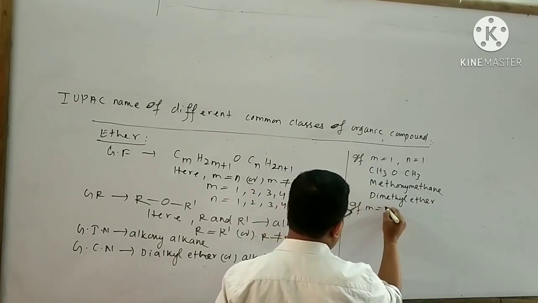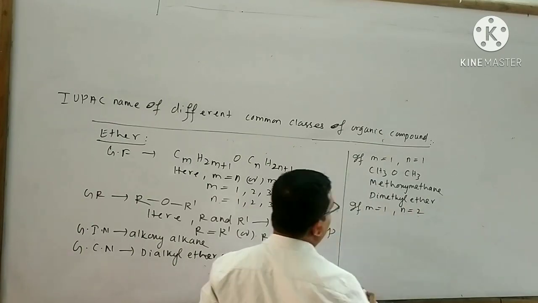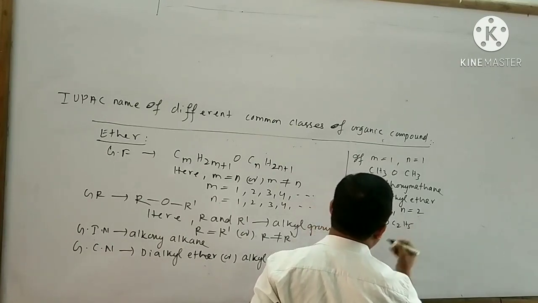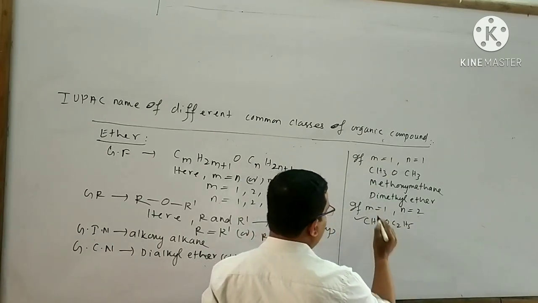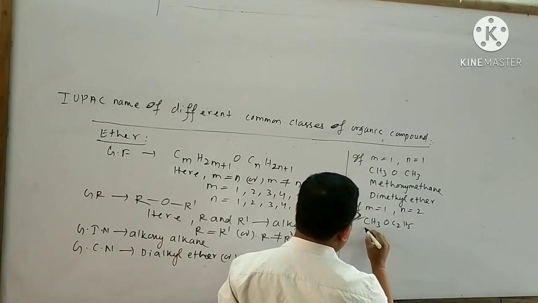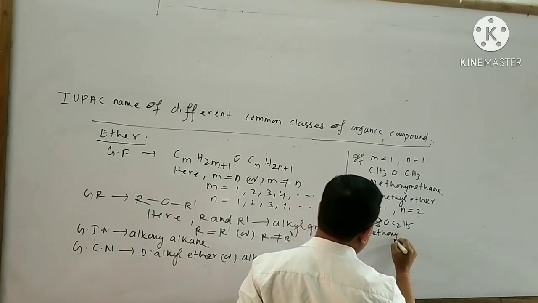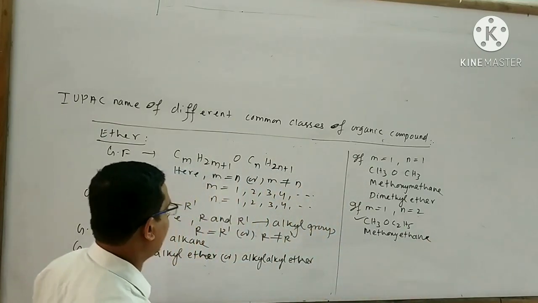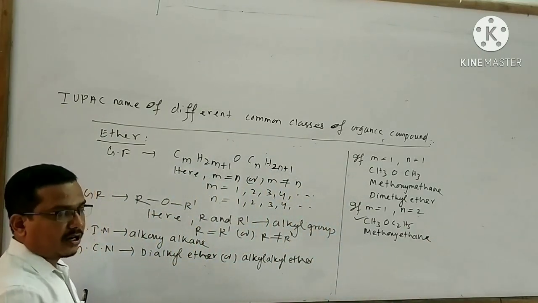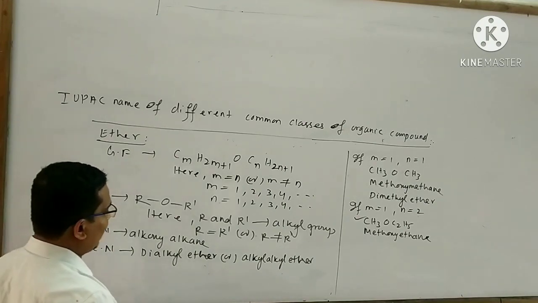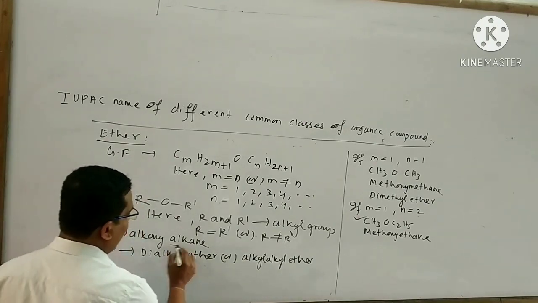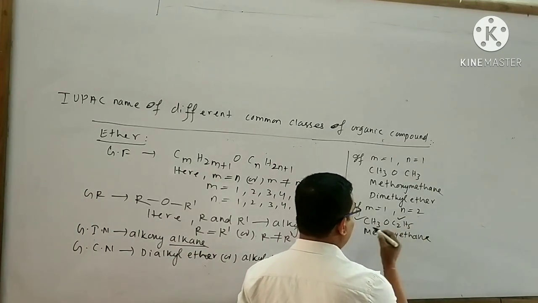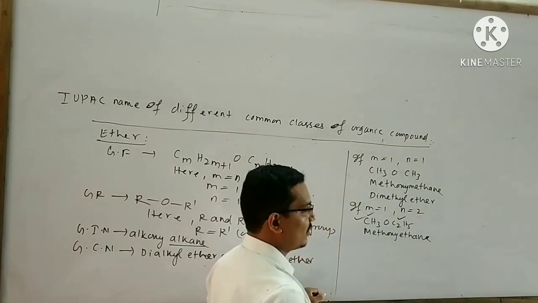If m equals 1 and n equals 2, then the ether is CH3OC2H5. The IUPAC name of this ether is methoxyethane. Remember an important point: the larger alkyl group is generally used for the alkane. Here an ethyl group is present and here a methyl group is present.